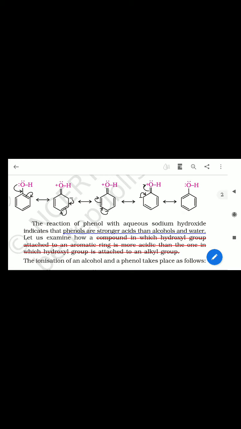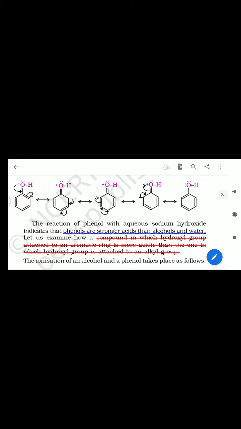Just understand what I want to say. OH group is present in alcohol and OH group is also present in phenol, on the benzene ring. So when this hydroxyl group is attached to an aromatic ring, it is more acidic compared to when it is present in the carbon chain.